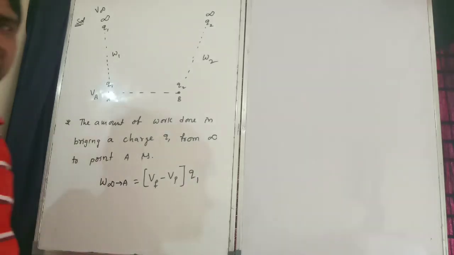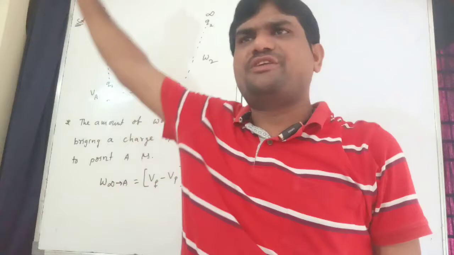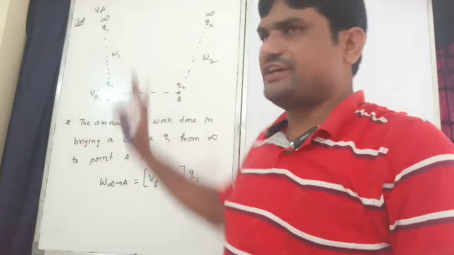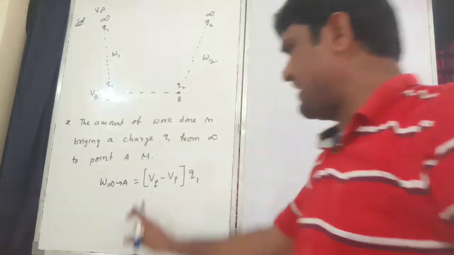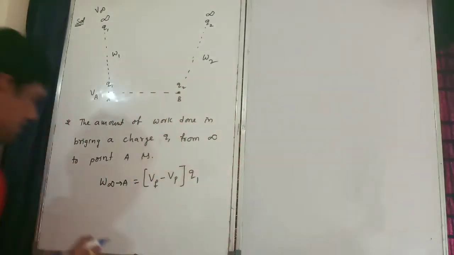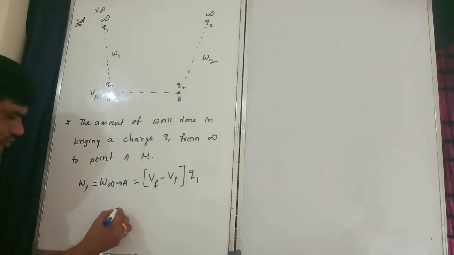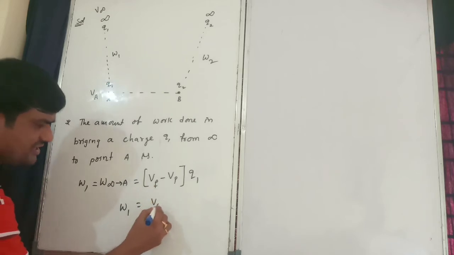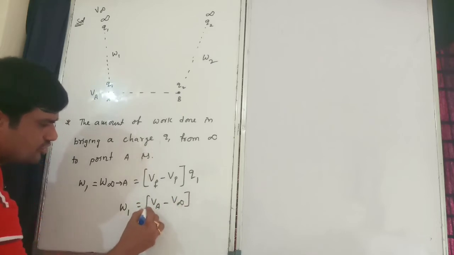This is the formula. Remember, always we are bringing charges from infinity, so initial is infinity, and final is whatever point I consider. Therefore W1 is equal to VA minus V infinity, into Q1.